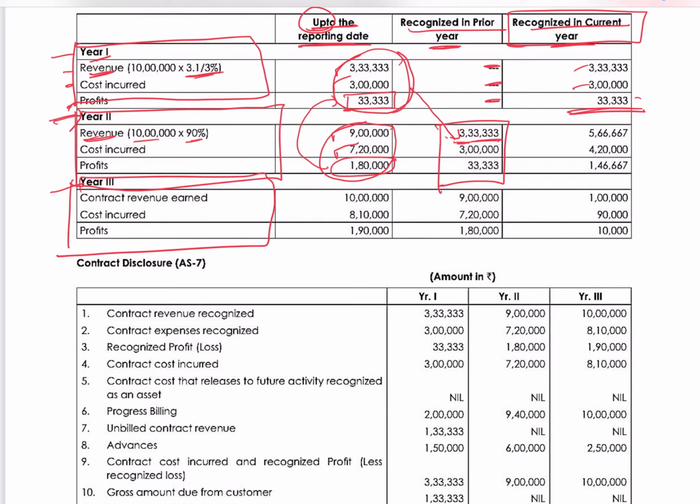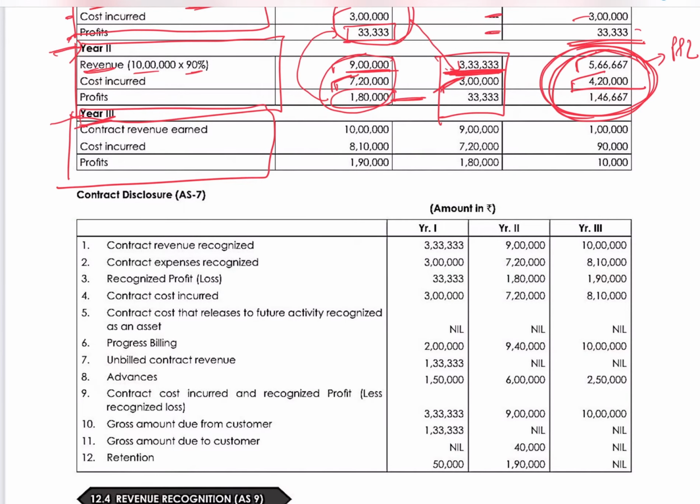So 9 lakhs minus 3,33,333, you get 5,66,667 as the revenue. Same way for the cost, 7 lakh 20 minus 3 lakh will give you 4 lakh 20,000. And same way for the profit. So this is actually what will hit your P&L account for the year 2. These figures will only reflect in your year 2 P&L.